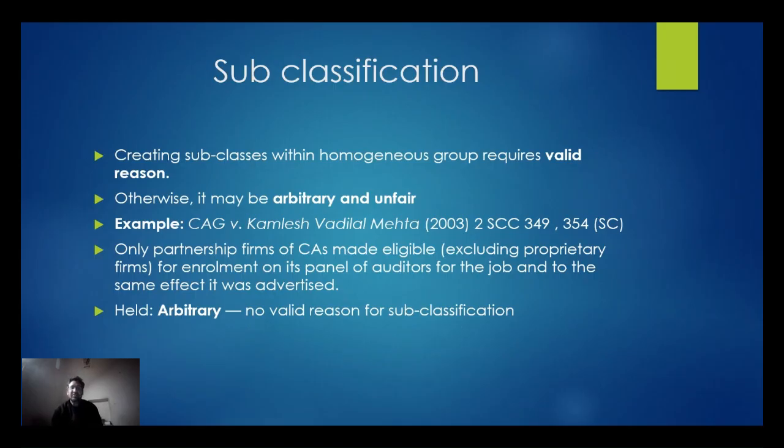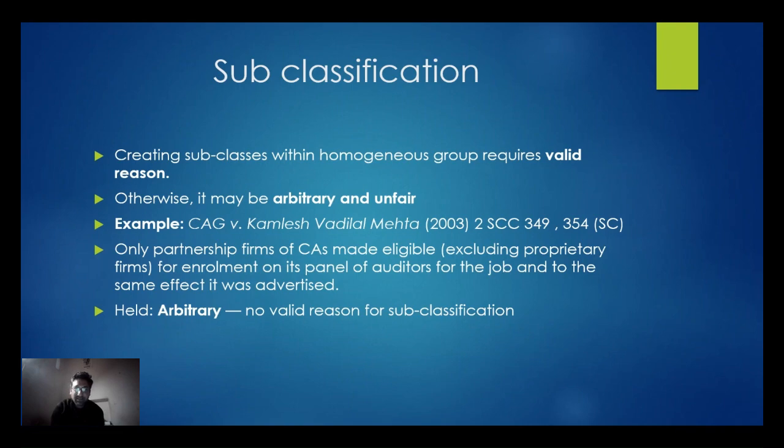So creating subclasses within a text must require a valid reason. Within homogeneous groups, it requires a valid reason. Otherwise, the statute may be declared arbitrary and unfair. So it was given in the CAG versus Kamlesh Vadilal Mehta 2003 case.